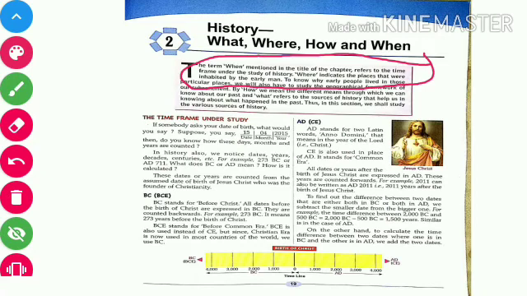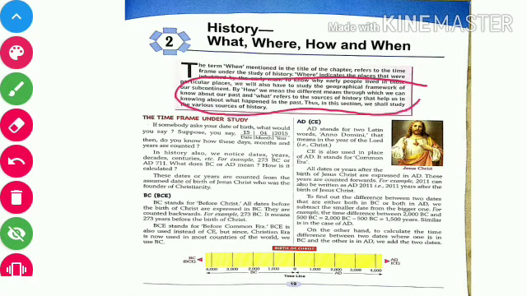To know why early people lived in those particular places, we will also have to study the geographical framework of our subcontinent. By how we mean the different means through which we can know about our past, and what refers to the sources of history that help us in knowing about what happened in the past. Thus, in this section, we shall study the various sources of history.